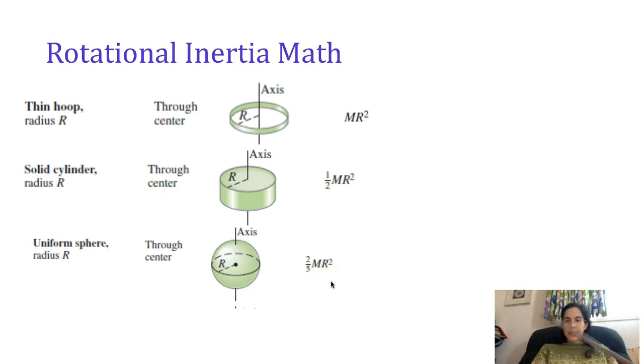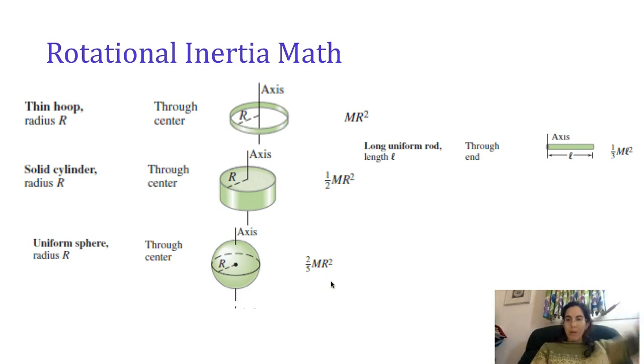Where would you hold this in order to best give it a twirl? You could hold it around one end, when you'd have a moment of inertia of 1/3 ml squared. It would be kind of awkward, though. If you want to twirl this idly, probably you're going to want to twirl it around its center. Take a pen or a pencil off your desk and confirm.